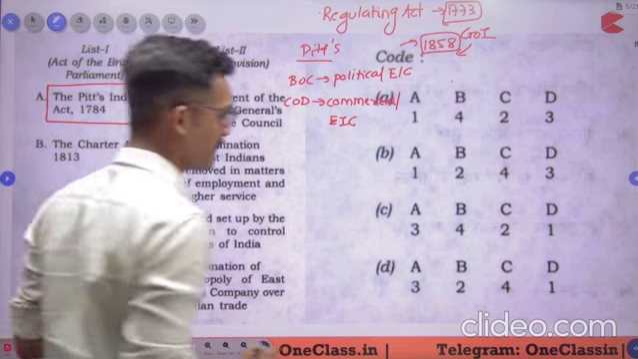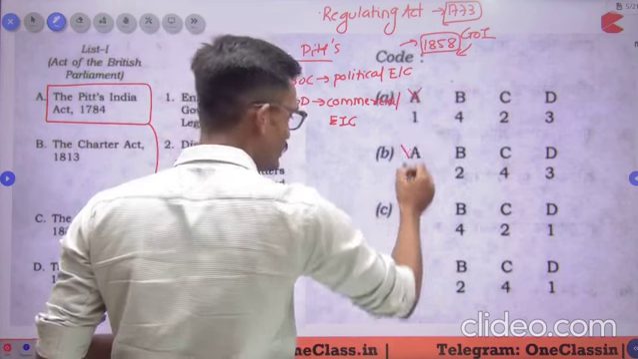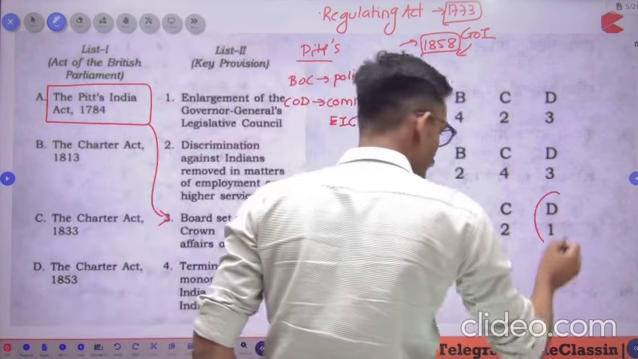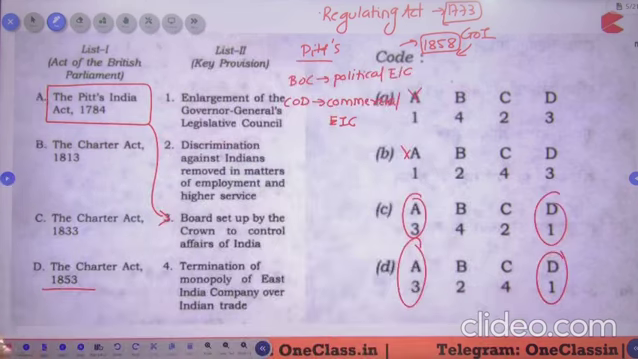So A should be matched with 3. So A has to be matched with 3, which eliminates these two options. If A is matched with 3, then D is matched with 1. The Charter Act of 1853 talks about enlargement of the Governor General's Legislative Council.